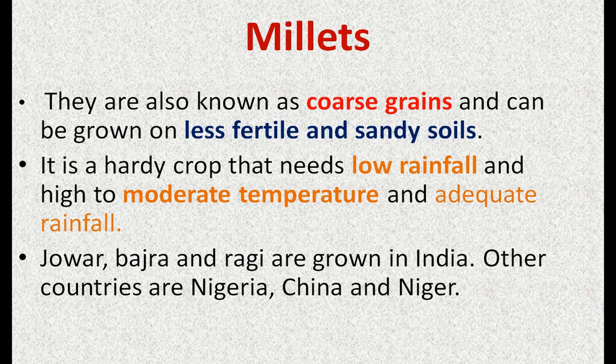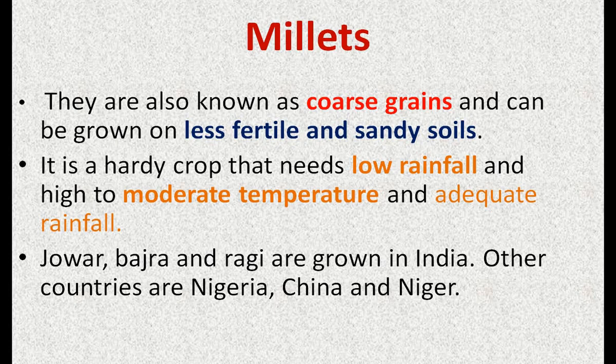So first crop, rice, needs everything in large amount. Second crop, wheat, needs everything in moderate amount. And if we talk about the millets, they need everything in less amount, which means they can be grown in less fertile soil, and they need a very small amount of rainfall also, especially in desert areas where there is always a shortage of water. So it is a hardy crop that needs low rainfall and high to moderate temperature.